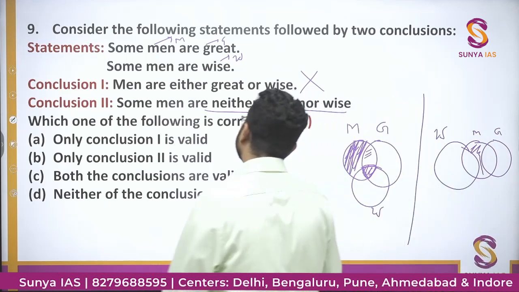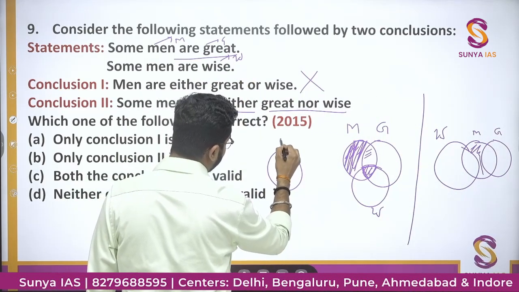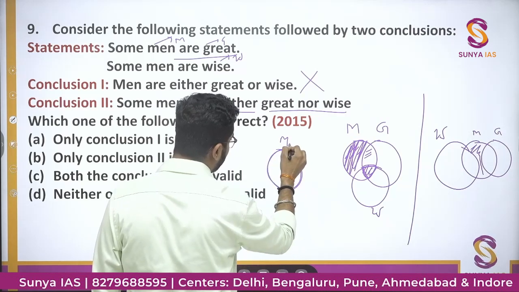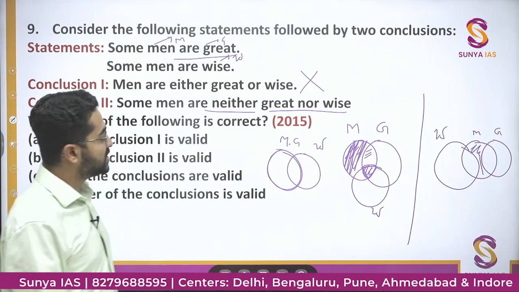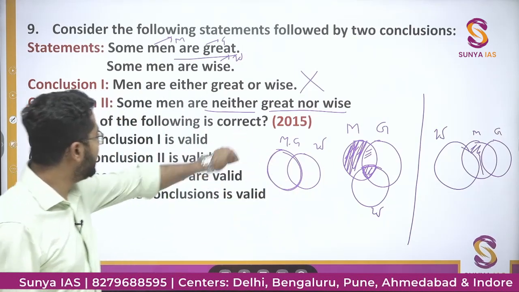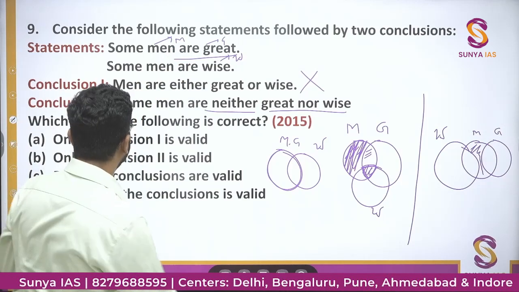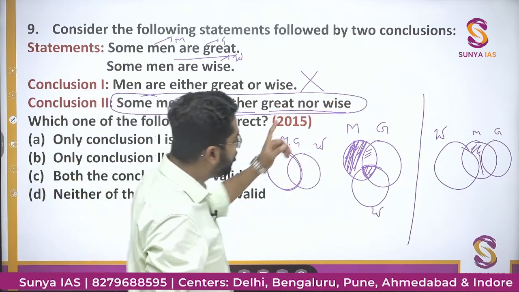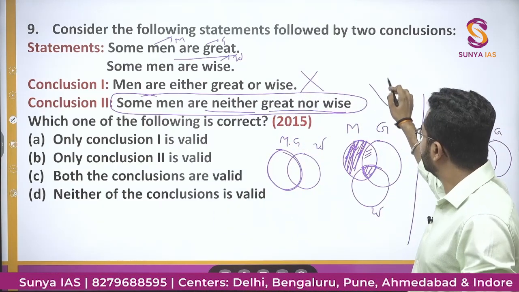But if we see a situation like this, some men are great, so men and great are in the same circle if we assume, and wise people are like this. So in this condition, you will not find any man which is not great. But this statement will be true. So this statement, neither great nor wise, will not be true in all the possible scenarios. This statement will also be wrong.